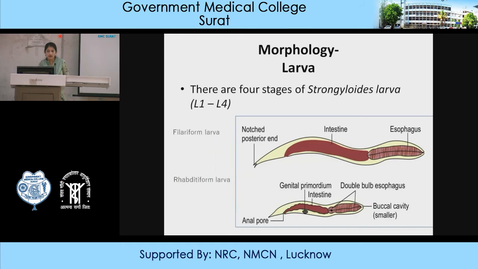There are 4 stages of Strongyloides larva, L1 to L4. One is the filariform larva, and the second is the rhabditiform larva. The filariform larva has a notched posterior end, as compared to the pointed posterior end in the rhabditiform larva. The esophagus is larger in the filariform larva, while the rhabditiform larva has a double-bulb esophagus. So double bulging is seen in the esophagus, and a buccal cavity is present in the rhabditiform larva.